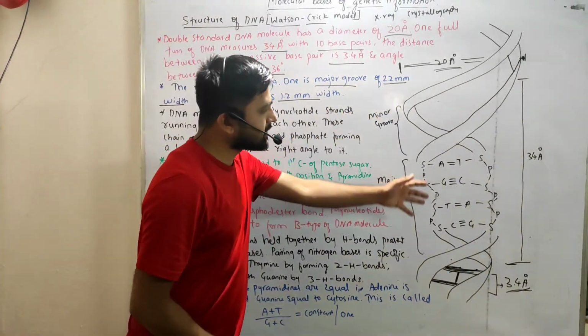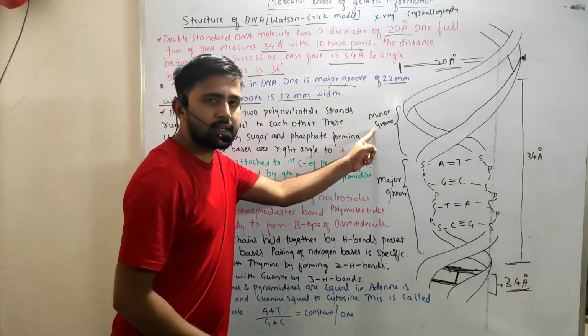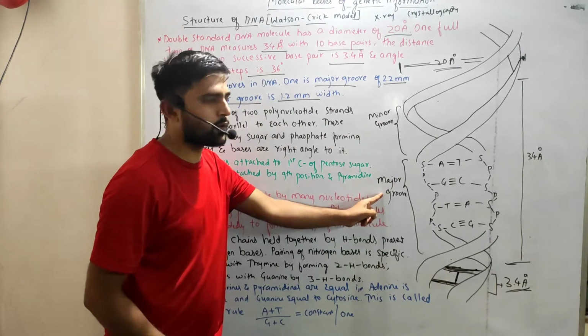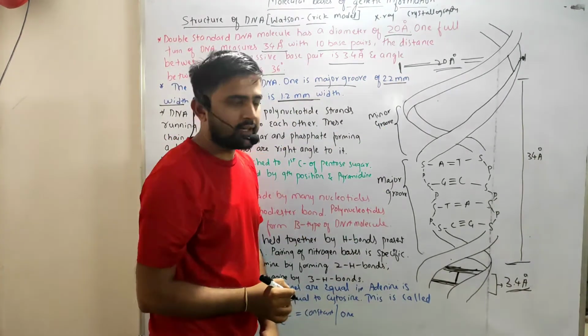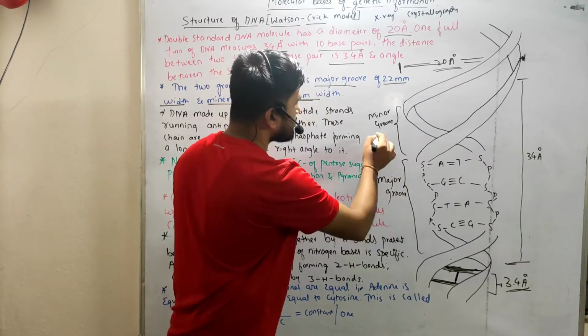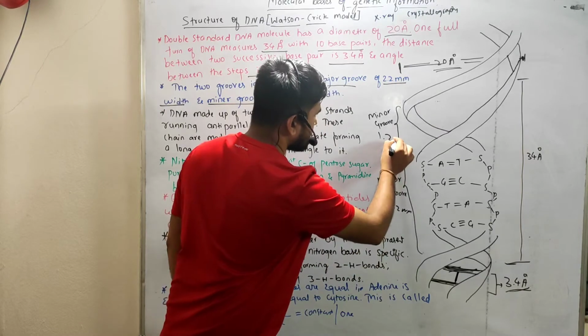Here, this structure of DNA has two grooves. One is the minor groove and another one is the major groove, right? So this minor groove is about 1.2 nm in width and this major groove is about 2.2 nm in width.